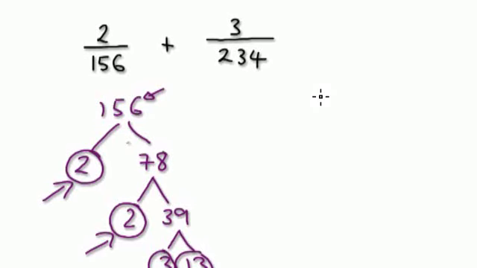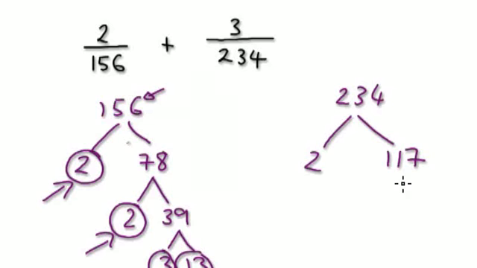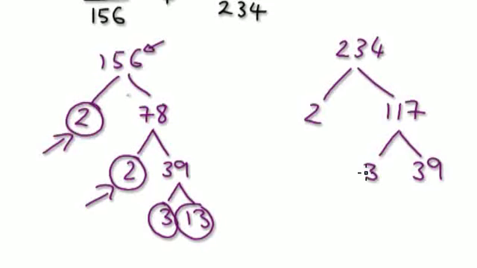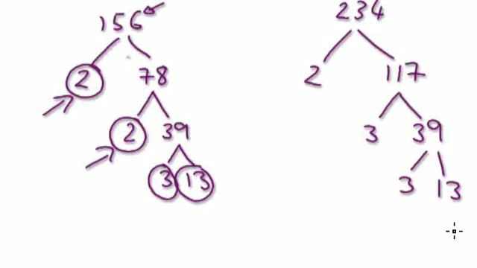Now I'm going to do the same for 234. So I can break this up as a 2 times a 117, and then I can break this up as a 3 times 39, and then I can break this up as a 3 and a 13. Again, don't worry about this. Just watch.